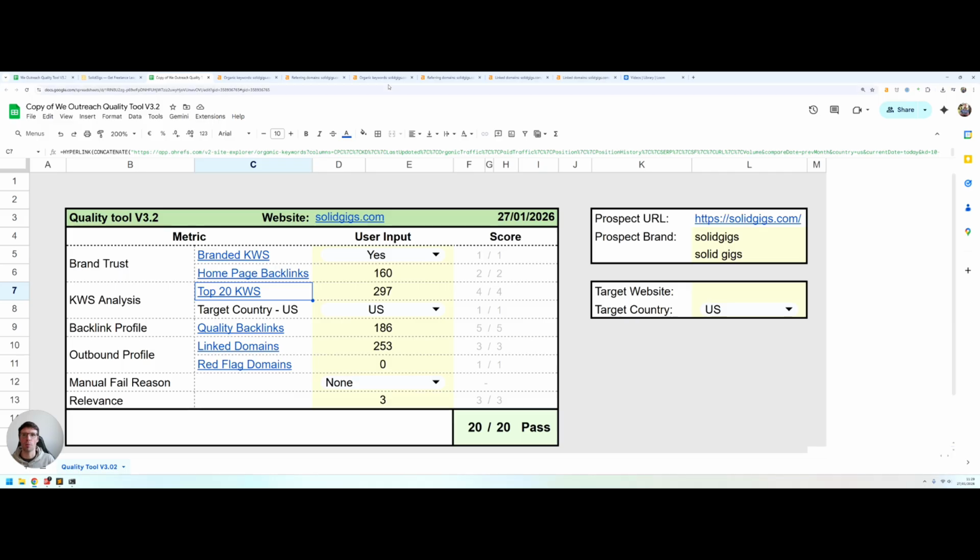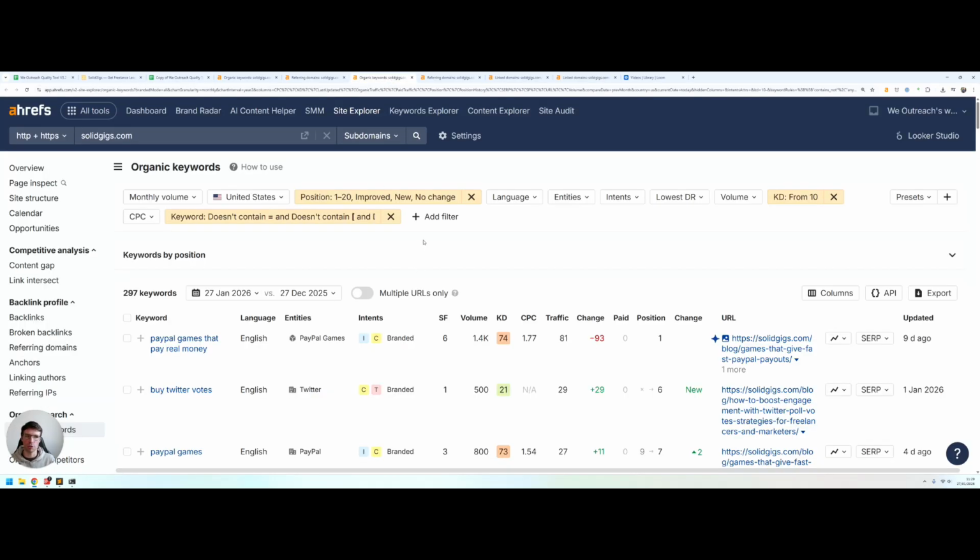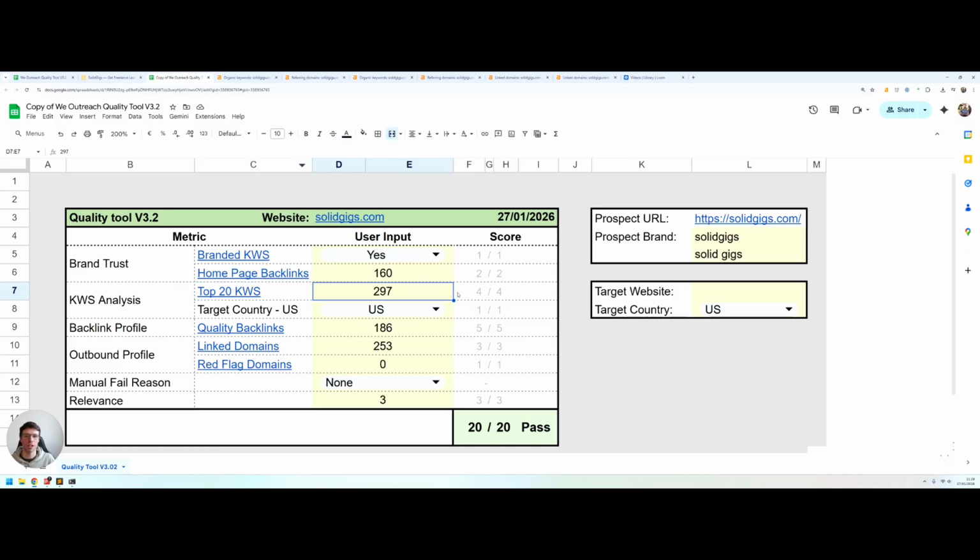Next, we're looking at the number of keywords that it ranks in the top 20 for. Again, you just open that link, a bunch of filters in here. Again, you can have a scroll through the keywords, read the keywords and make sure that they seem legit and good to you, like they're not trying to just game this traffic metric in Ahrefs. And if so, again, just record the number of keywords, 297 in this case, and also check where that traffic is coming from and choose it from this drop down box.